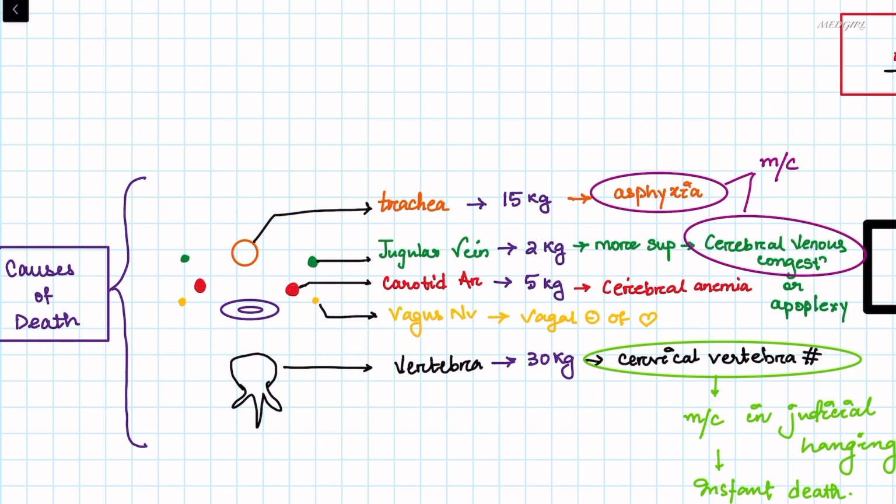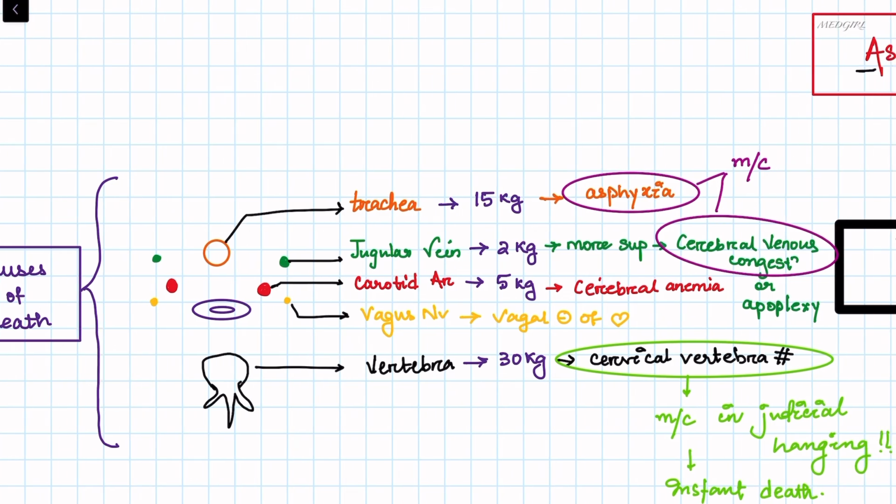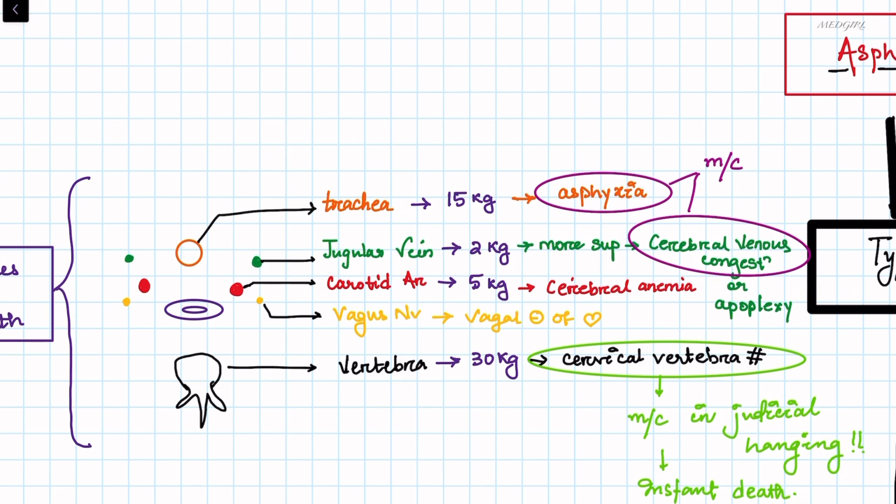In the carotid artery, it is 5 kg, causing cerebral anemia. In the vagus nerve, it is vagal inhibition of the heart, and in the vertebra, it is 30 kg, and the cause of death here is cervical vertebral fracture. Now asphyxia and cerebral venous congestion are the most common causes of death by hanging, and cervical vertebral fracture is most common in judicial hanging, and it leads to instant death.